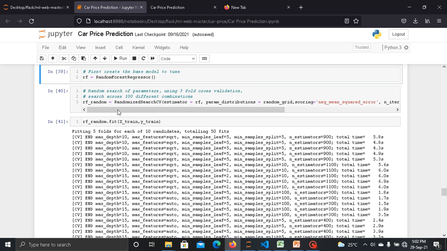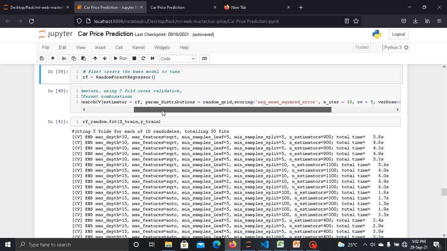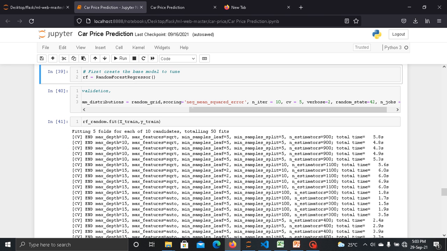Now here I am creating the model for our project. In this I have assigned estimator equal to RF, which is random forest regressor. Parameter distribution is equal to random grid. Then scoring is equal to negative mean squared error.